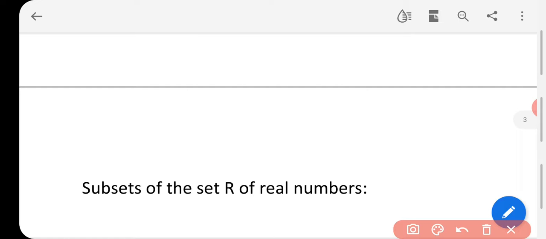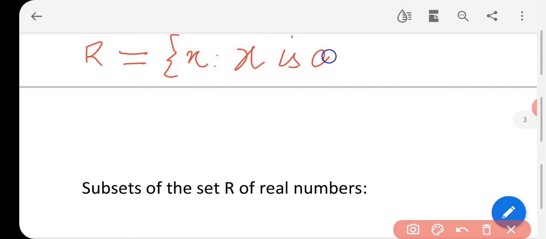Now first we create a set R, and that set R contains all the values of x which are real numbers, and I will write it in set builder form. R is the set which contains a variable x such that x is a real number. Yes or no? There is a set R which contains all the real numbers. Now we are looking for all subsets of set R.